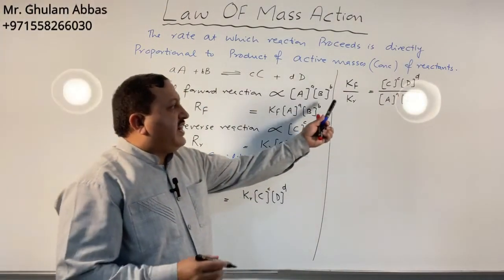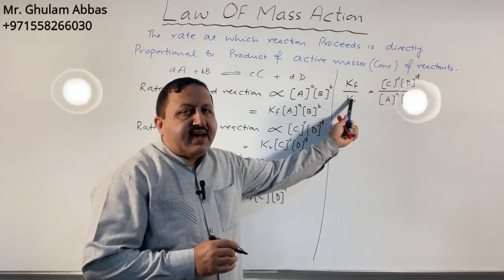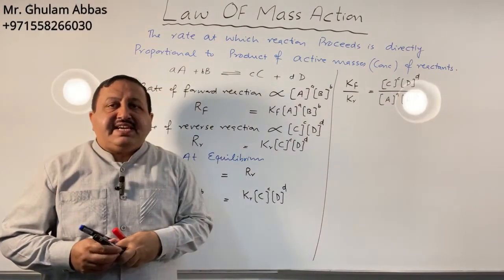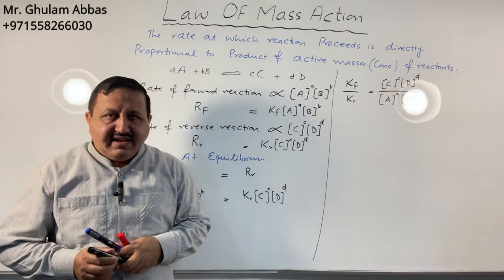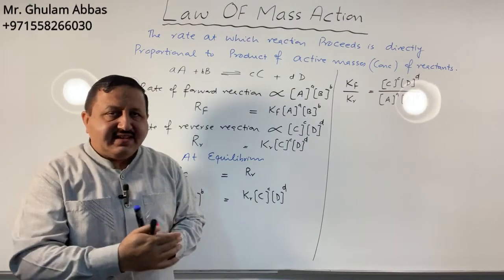Kf and Kr are constants, so they should be present on the left hand side. A, B, C, D are the concentrations of reactants and products and they are variables, so they should be present on the right hand side.